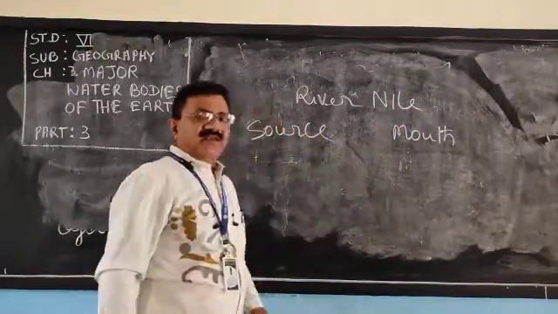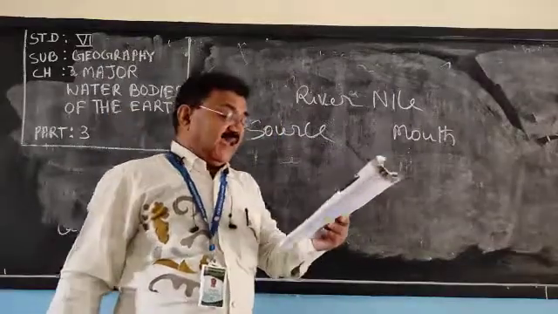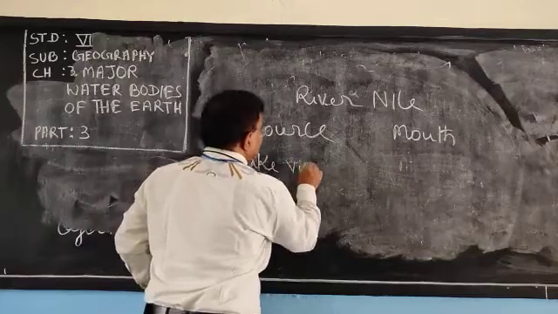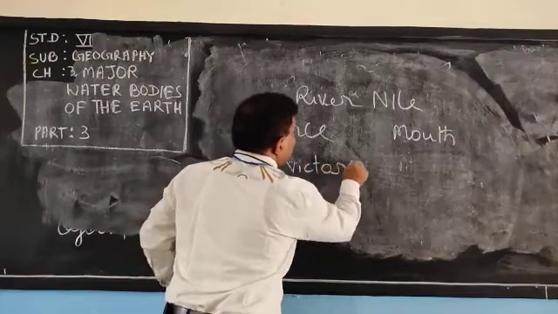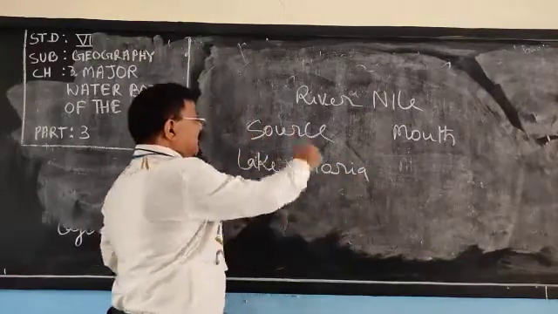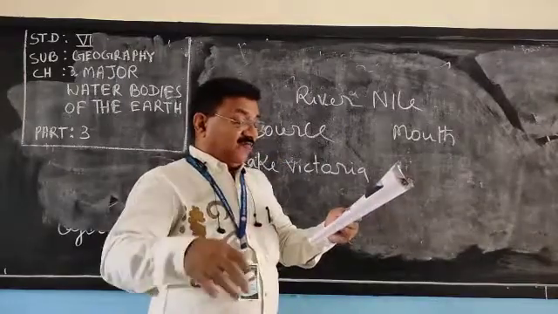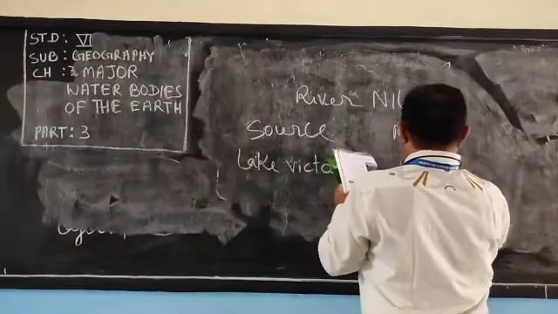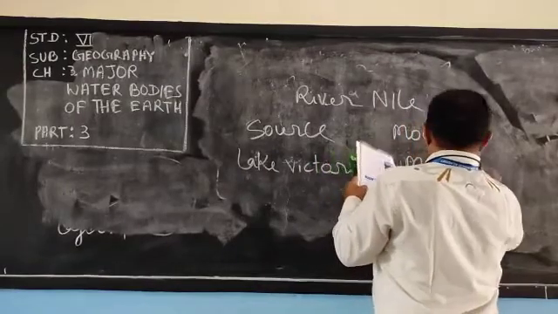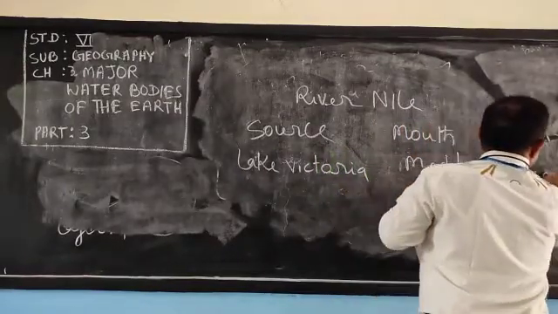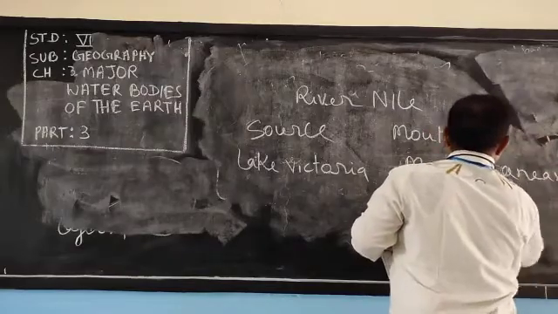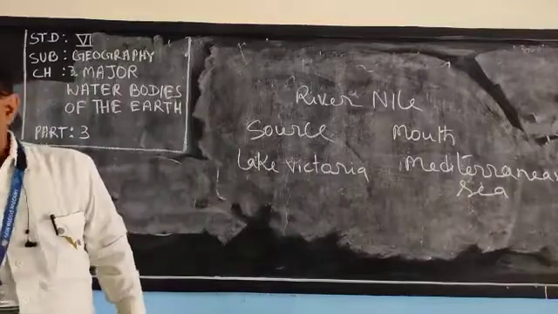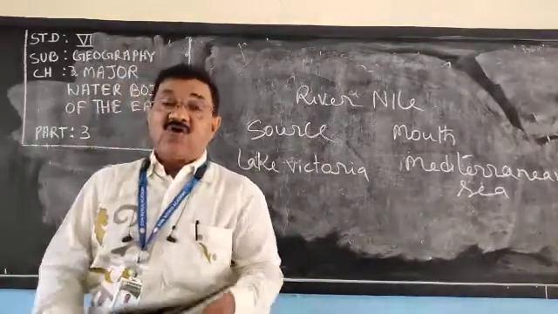Just now we have discussed, Lake Victoria. From Lake Victoria it comes out and where it ends, Mediterranean Sea. Mouth is Mediterranean Sea. It comes out from Lake Victoria and ends in Mediterranean Sea.